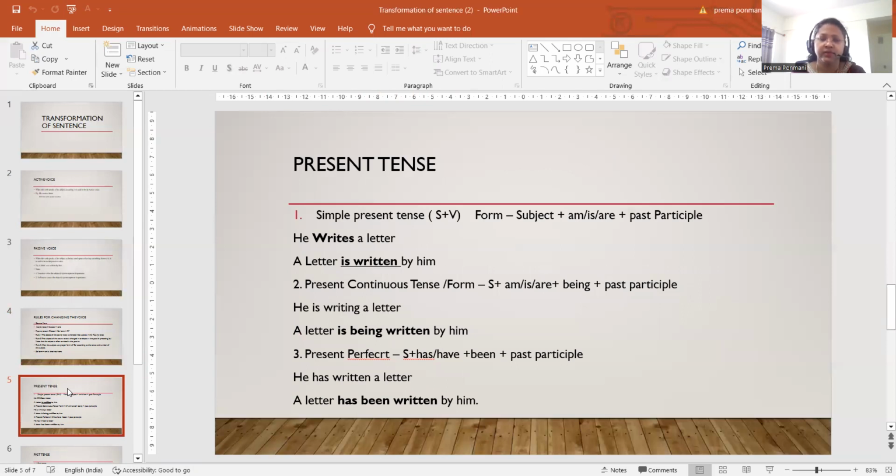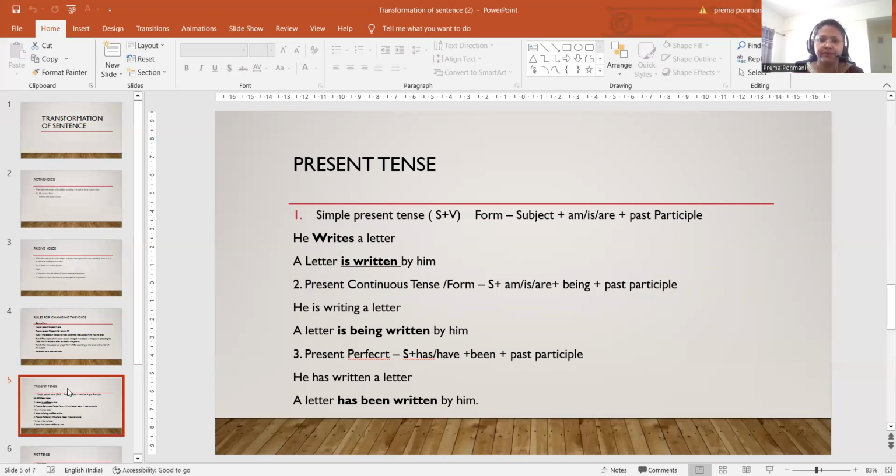In English we know very well we have three major tenses, that is present tense, past tense and future tense. Okay, so for this session we are going to focus only on present tense. Under present tense we have four tenses: simple present, present continuous, present perfect and present perfect continuous.